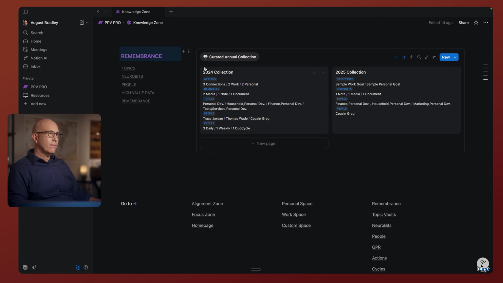And you'll see actions are saved. So actions, things you did in your daily life that were notable, you'll mark them and you'll have your notable actions here for resurfacing and reflection. You'll have Neurobits that you marked and they'll resurface. Topics from the topic vault. You'll have people that are tagged and relevant. You'll have cycles that were particularly important and notable. And all of this is resurfacing through a formula that digs it up into this nice summary here.